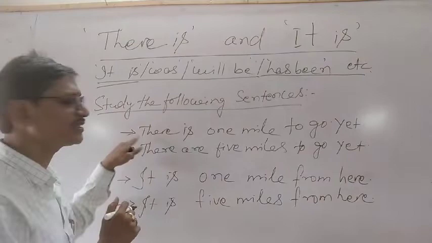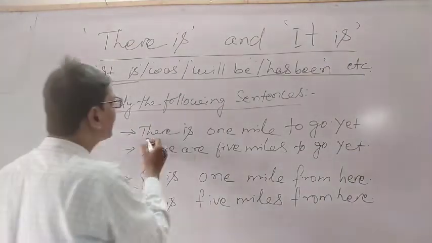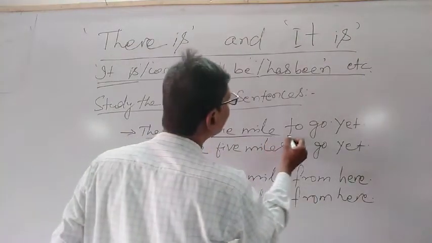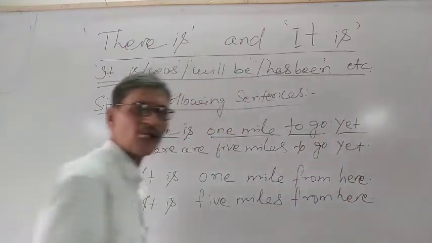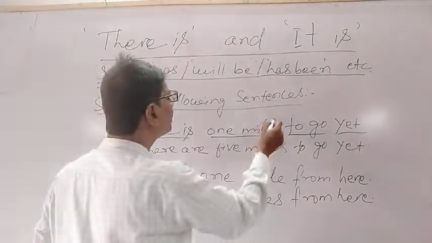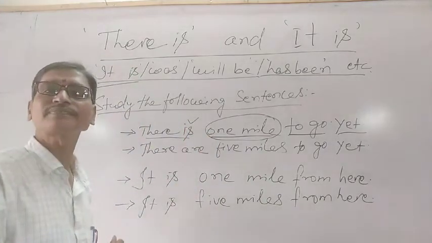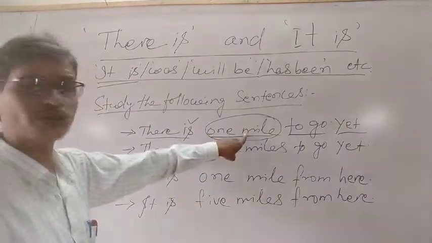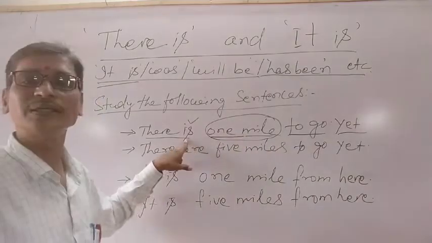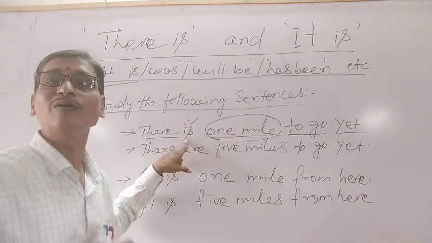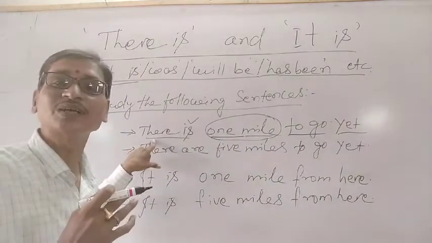Here you see, the first sentence is: there is 1 mile to go yet. Though it is 1 mile, we have used is, because in accordance with the subject, we use the verb. We know that there is not the real subject.